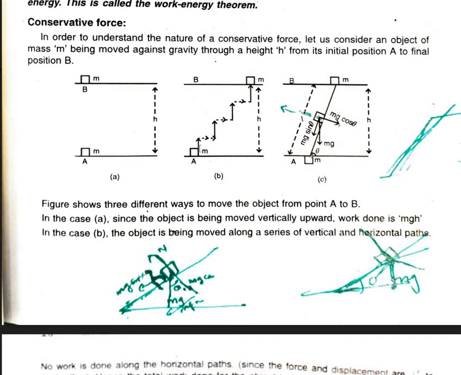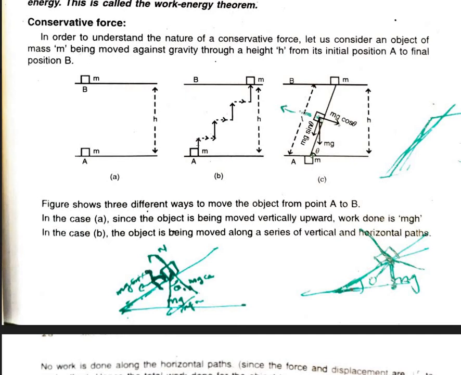So in that case, the work done is 0. Then the next case, that is we are taking an object in the vertical path. Suppose this is x2. So here the work done is mg into x2. In the horizontal path, work done is 0. In the vertical path, suppose this is small work done x3.